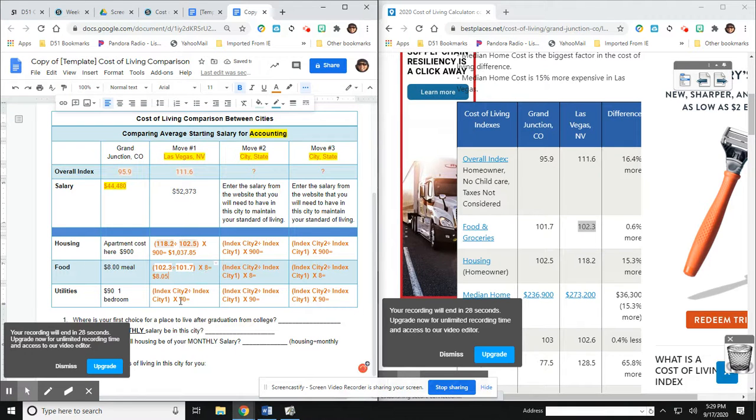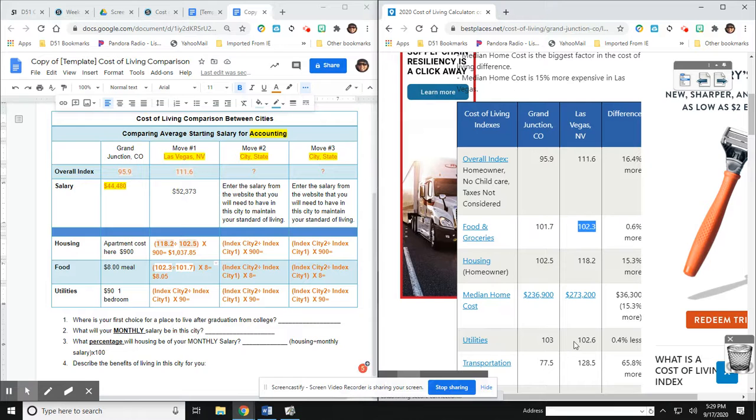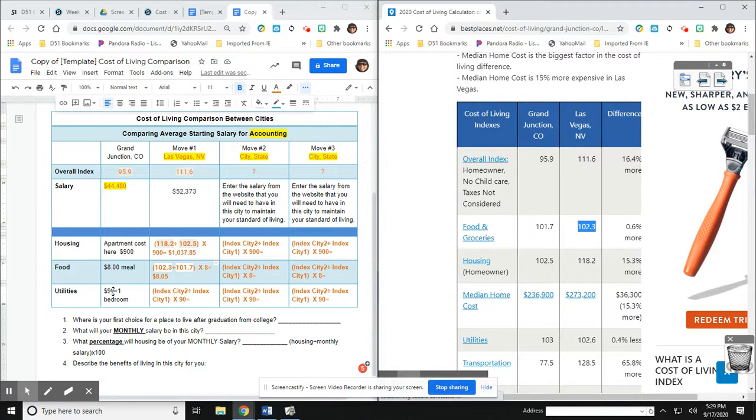So you will continue on now with utilities. And get the utilities indices and answer that problem. And then do that for 2 other places, always starting with City 1 Grand Junction. And then you have 4 questions at the bottom. Good luck.